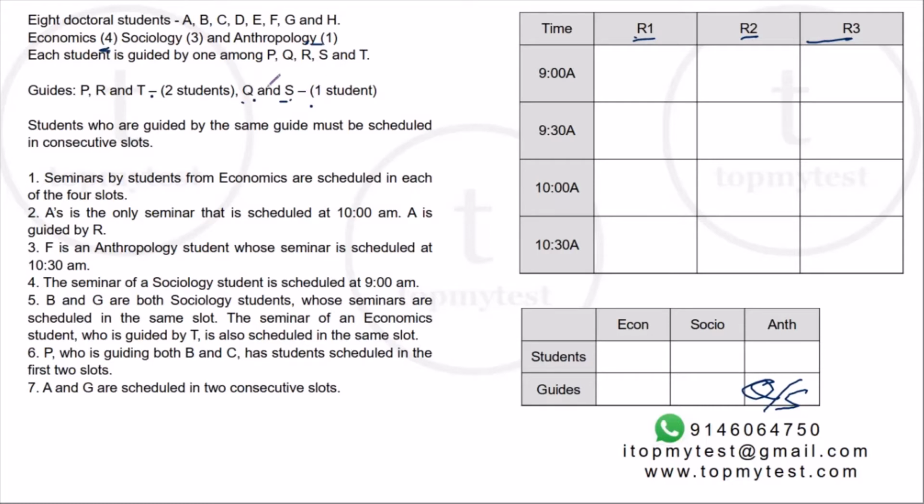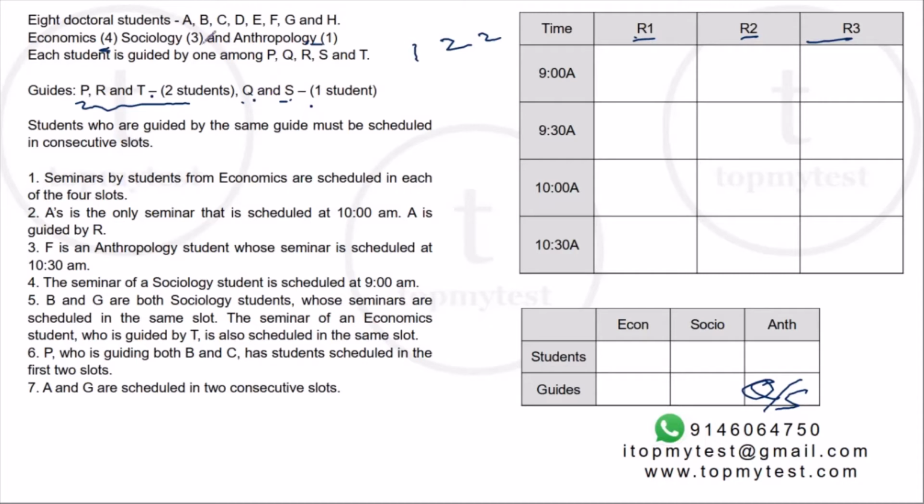Now, who will be the other? Where will the other guy go? So suppose S is in anthropology, where will Q go? Or if Q is in anthropology, where will S go? Can S go to economics? If S goes to economics, he will be able to guide only one student. But now the leftover guides will all guide two students each. But economics needs 4 students. So if you give 2 guides, then economics will have 5 students, which is not possible. If you give only one guide, then economics will have only 3 students, which is also not possible. Which means the other person out of Q and S also cannot go to economics.